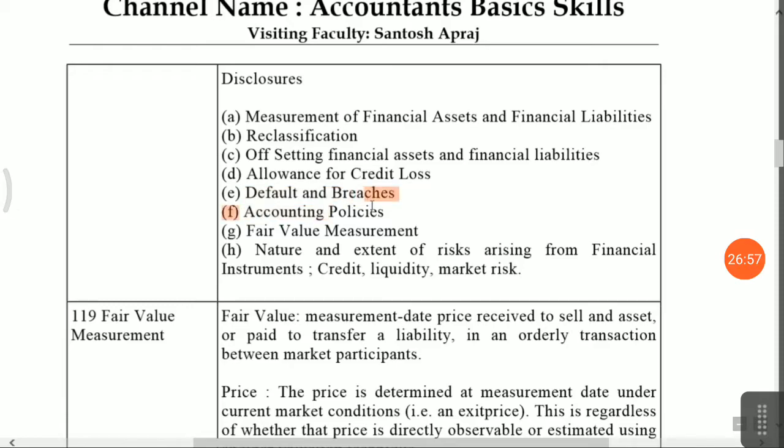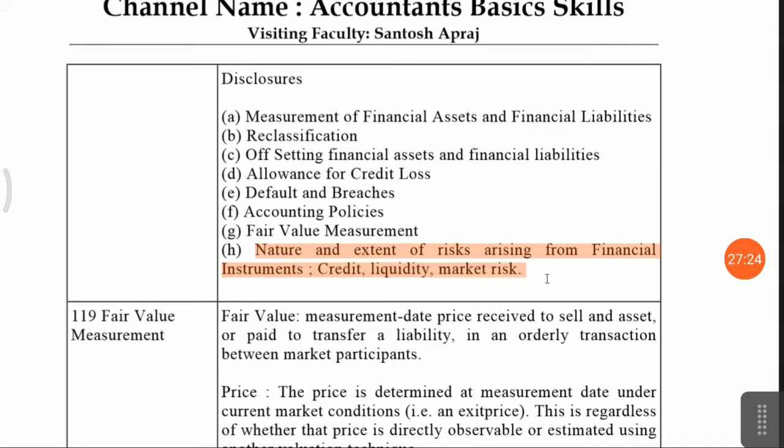Accounting policies: you have to disclose the accounting policy for recognition and de-recognition of your financial assets and financial liabilities. Fair value measurement: how you have done your fair value measurement. Next one is nature and extent of risk arising from financial instruments. Friends, these accounting standards are prepared from the investor point of view.